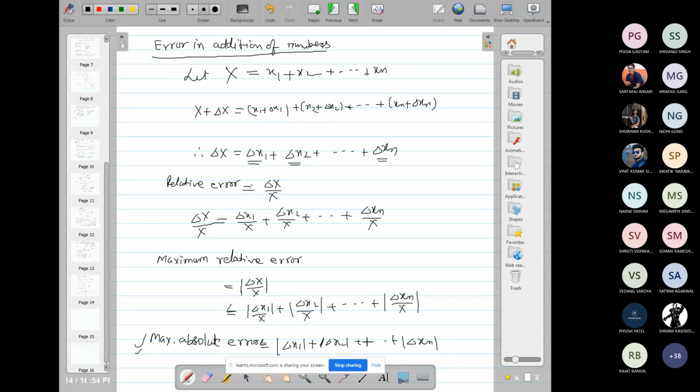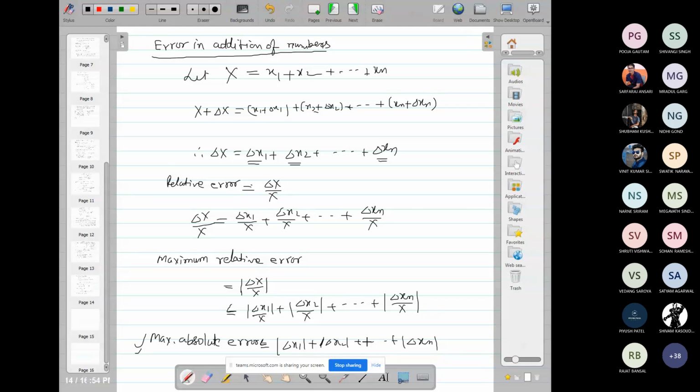And if suppose we want to calculate percentage error, we need to multiply the relative error by 100. So you see here the maximum relative error is the sum of the relative error in each number.